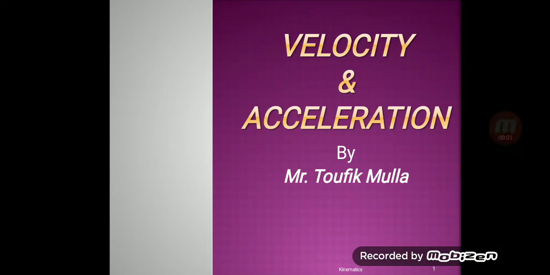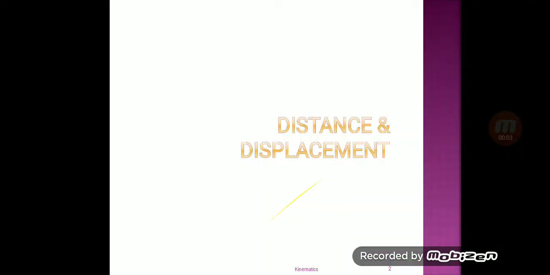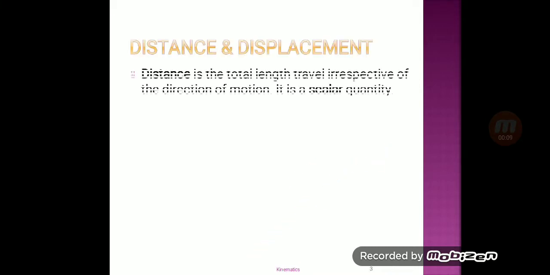See velocity and acceleration. Now let's start with what is meant by distance and displacement. Distance is the total length traveled irrespective of the direction of motion. Means distance does not have any kind of direction. It is only the total length traveled. Distance is a scalar quantity.